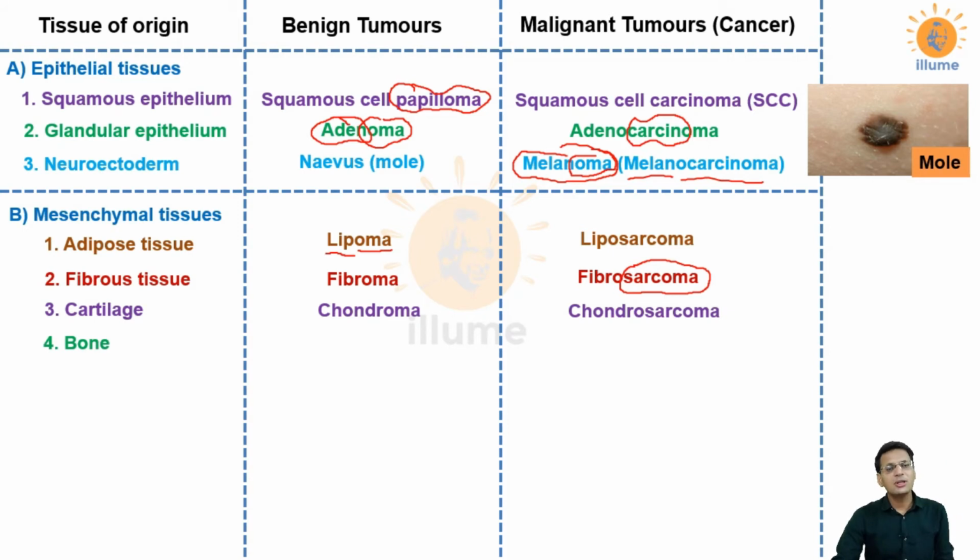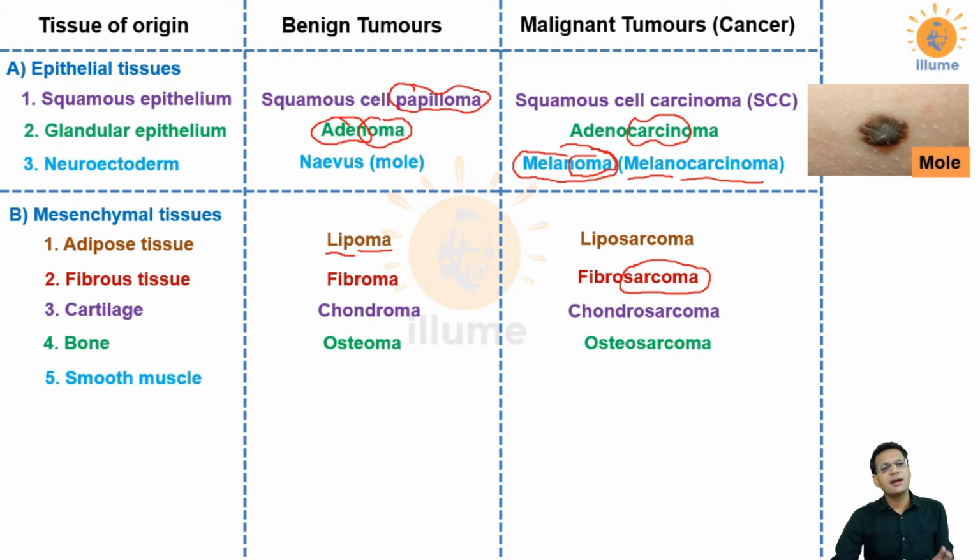Next is bone. The prefix used for bone is osteo, as you must have heard in osteocytes, osteoblast, osteoclast. A benign tumor would be called osteoma, and a malignant tumor would be called osteosarcoma because it is mesenchymal in origin. Next is smooth muscle.